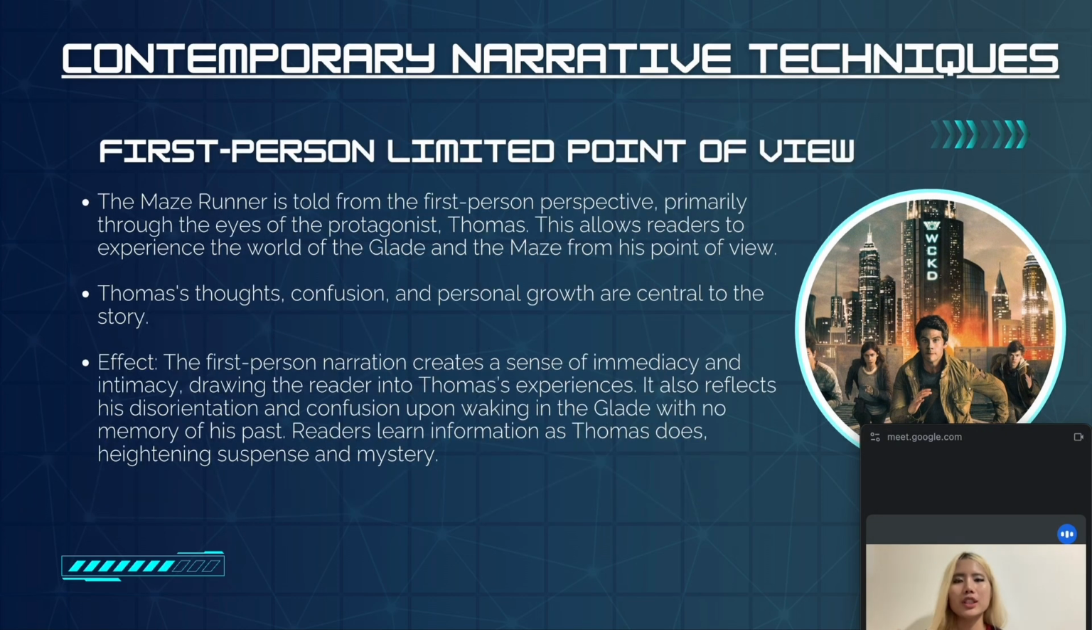First person limited point of view. The Maze Runner is told from the first person perspective, primarily through the eyes of the protagonist, Thomas. This allows the reader to experience the world of the Glade and the maze from his point of view. Thomas' thoughts, confusion, and personal growth are central to the story.